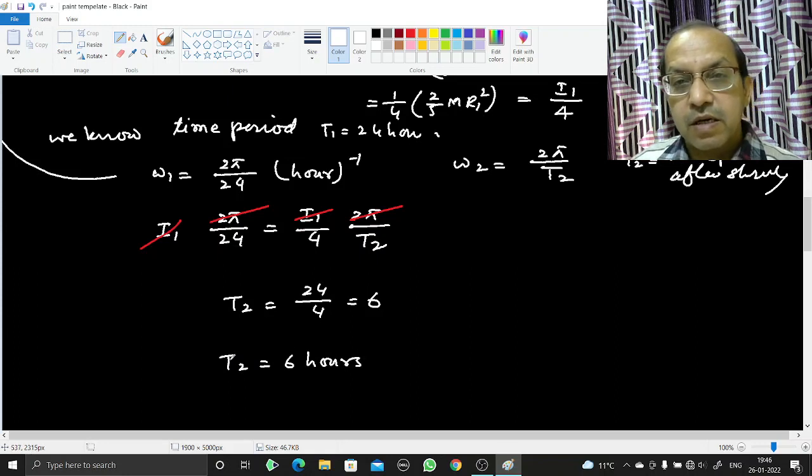So the duration of the day after shrinking will be 6 hour. You can say the time period of the Earth after shrinking will be 6 hour. It will be reduced to 6 hour from 24 hour.